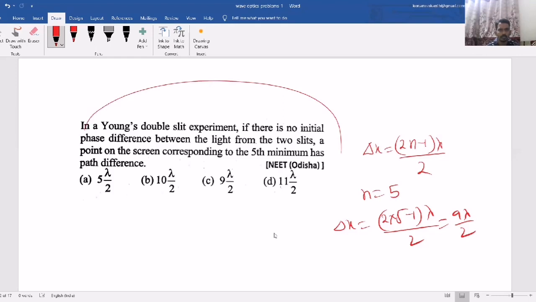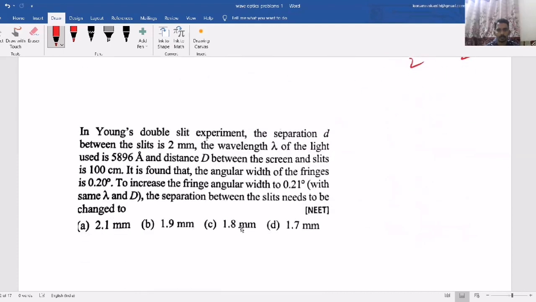So just a direct condition based question. See, the question is this much big, but the solution is very simple. Just you should remember the condition, then directly you can answer it. No need to even calculate like this also. So n equal to 5, 2n minus 1 means 9, 9 lambda by 2, like that.